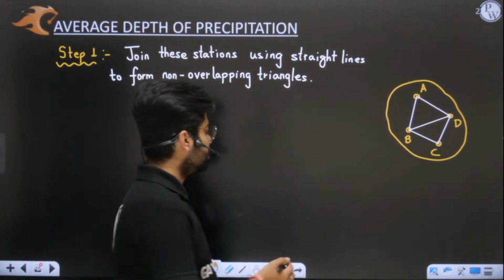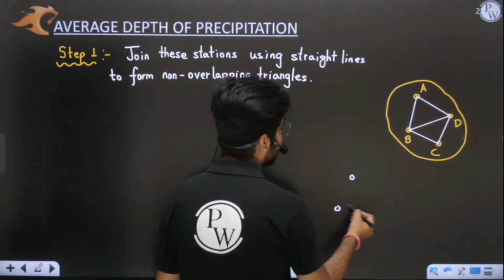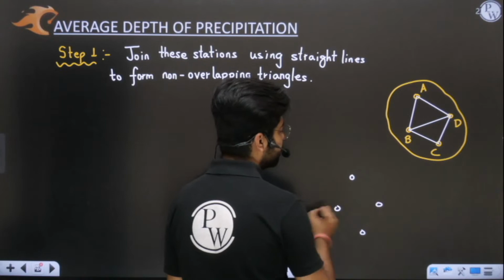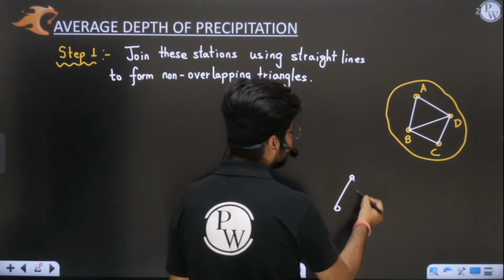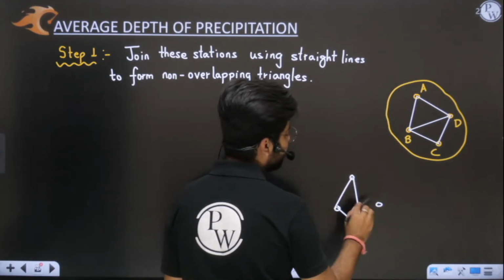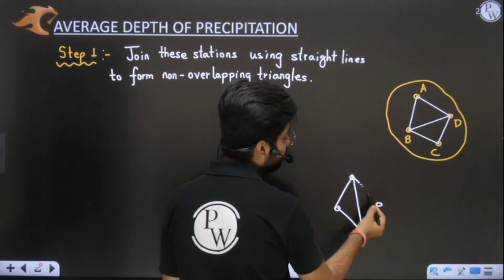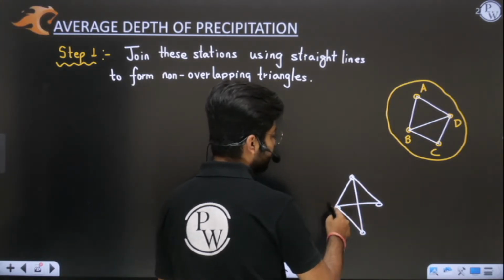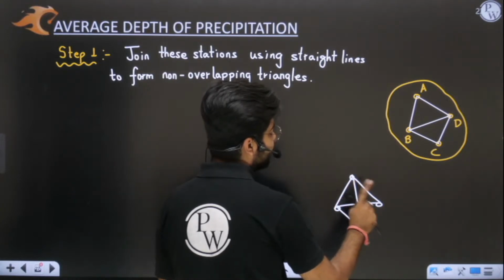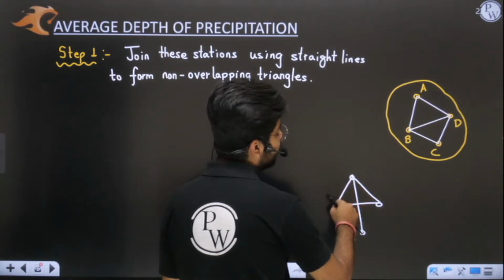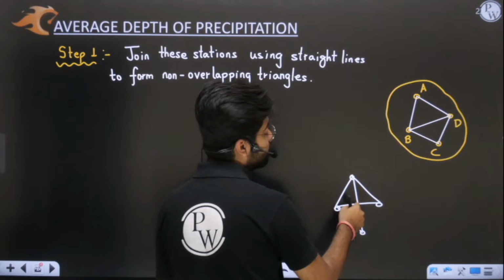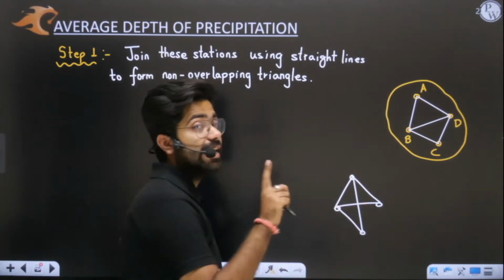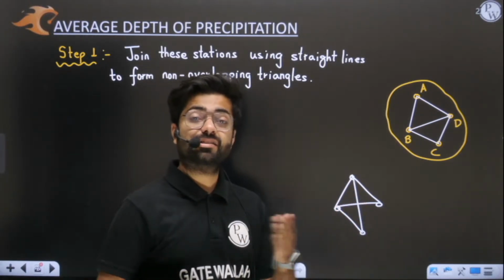So what I'm trying to say here is, let us say we have 4 stations. I will try to form triangles. Okay, see, this is a triangle. But now when you form a triangle, you will not form it like this, because when I'm forming a triangle here and a triangle here, the sides are overlapping. The sides should never intersect.